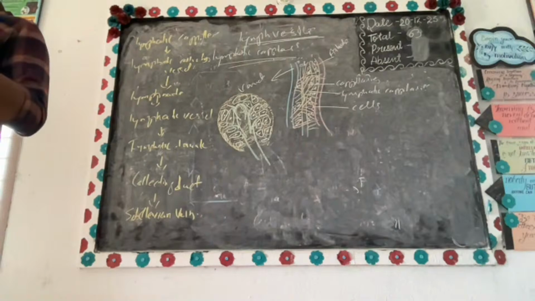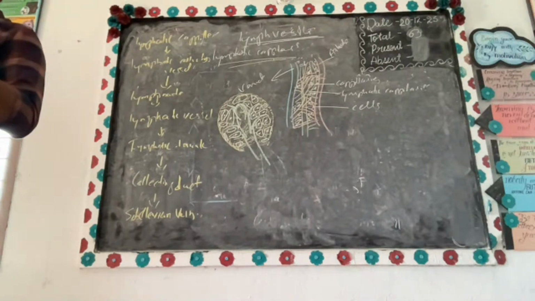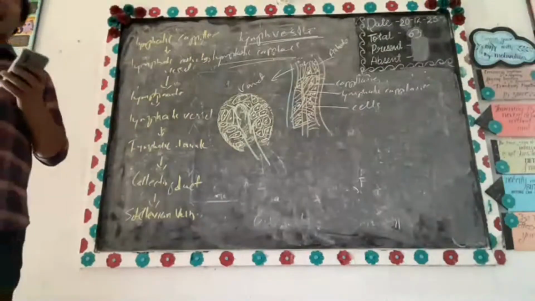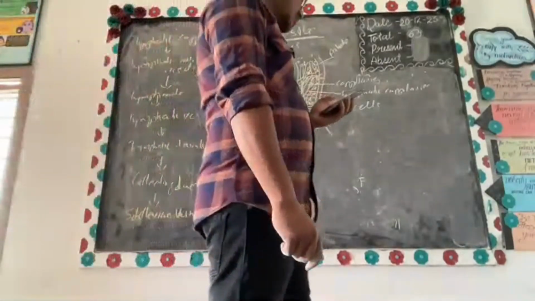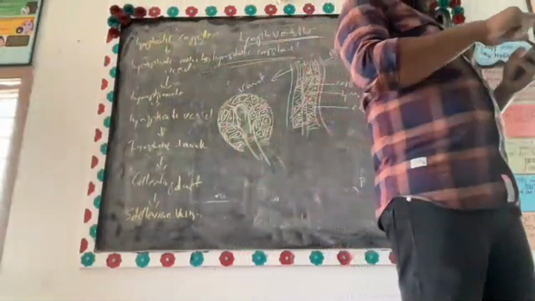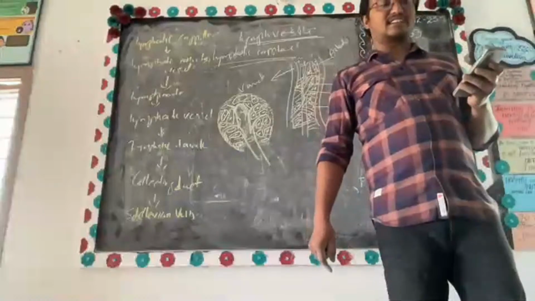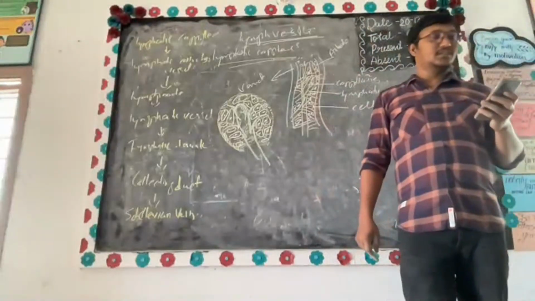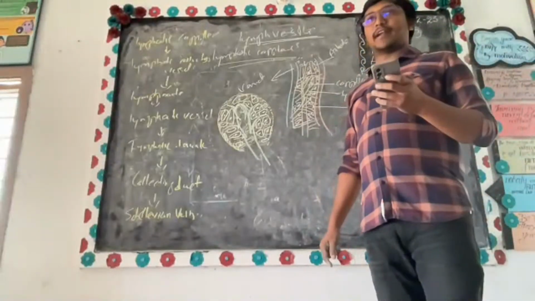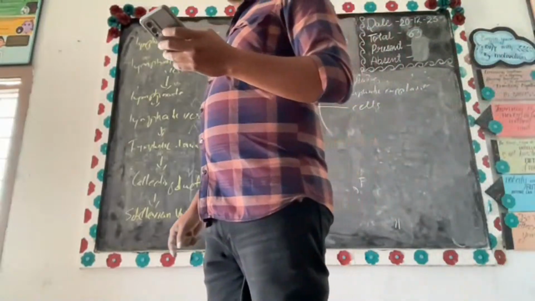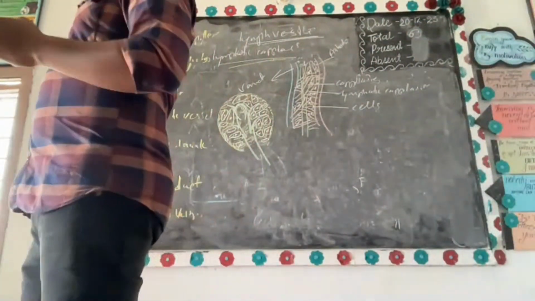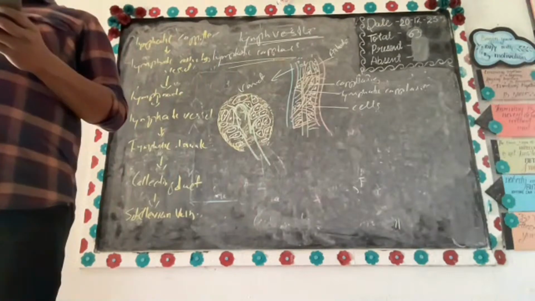They are absent from avascular structures.